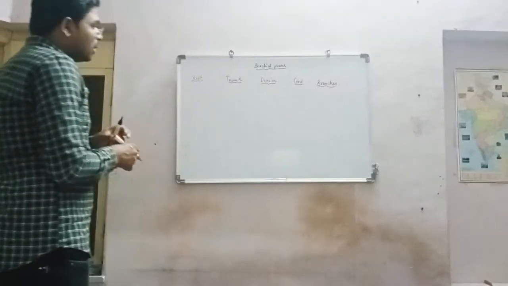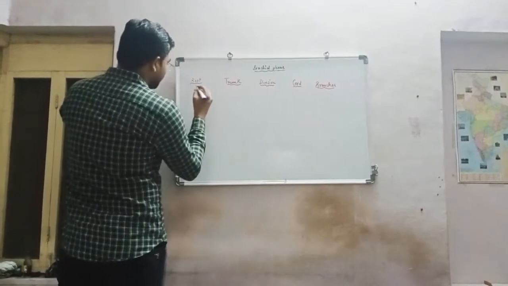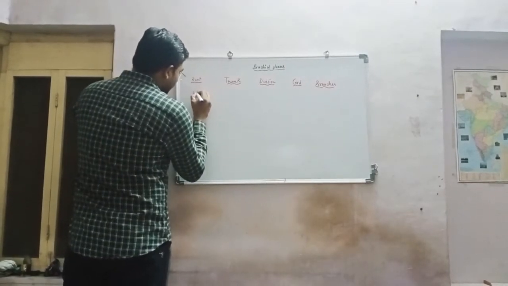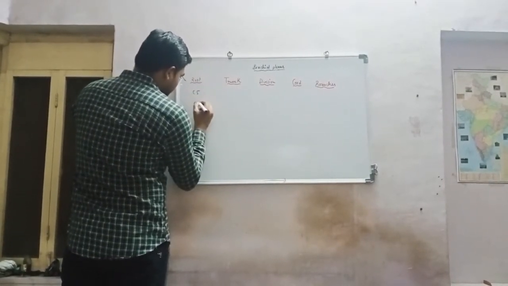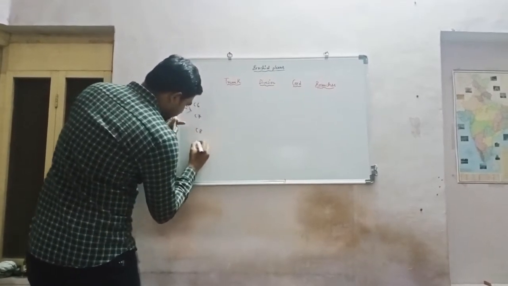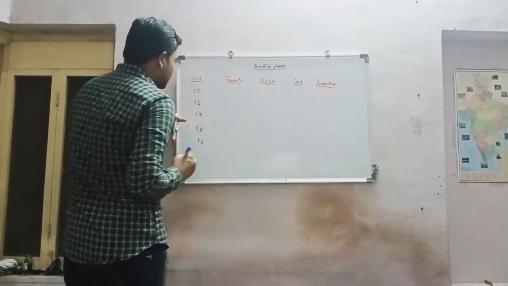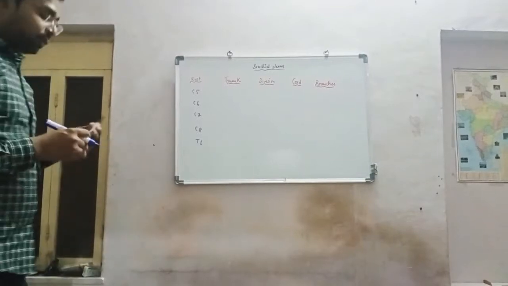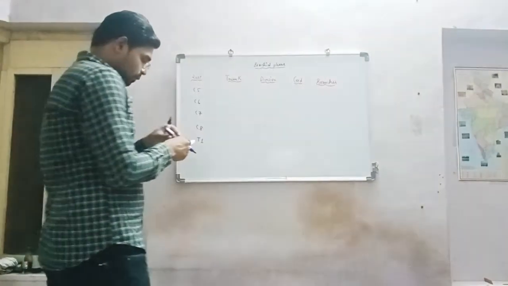The roots of the brachial plexus we have already seen: C5, C6, C7, C8 and T1. Clear? Now the formation of the trunks.